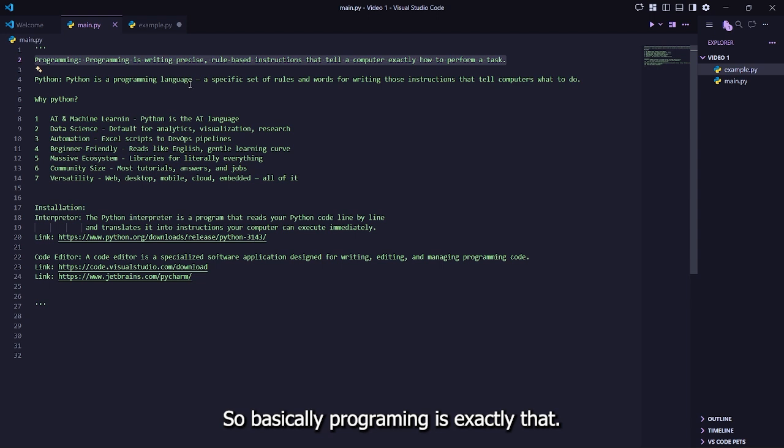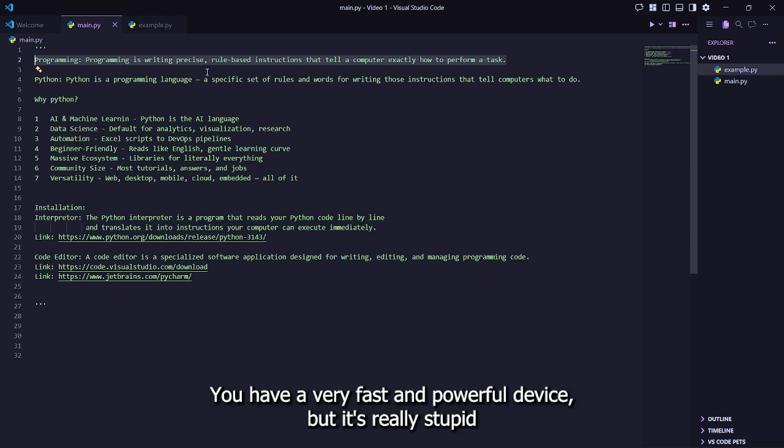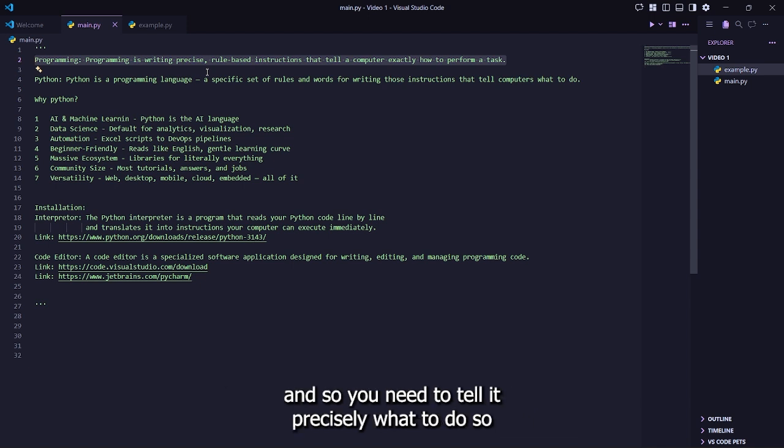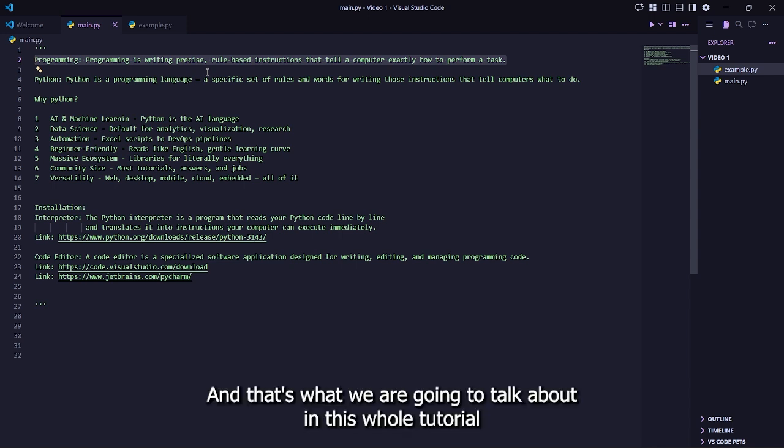So basically, programming is exactly that. You have a very fast and powerful device, but it's really stupid and dumb. So you need to tell it precisely what to do. And it can perform a lot of tasks very fast. And that's what we're going to talk about in this whole tutorial.